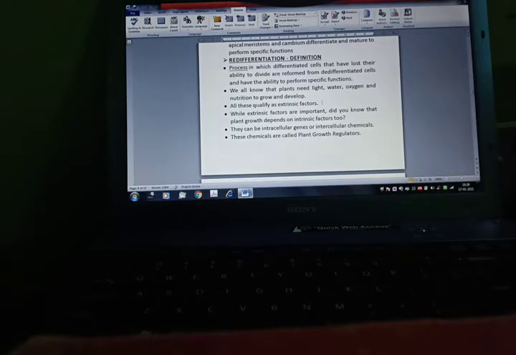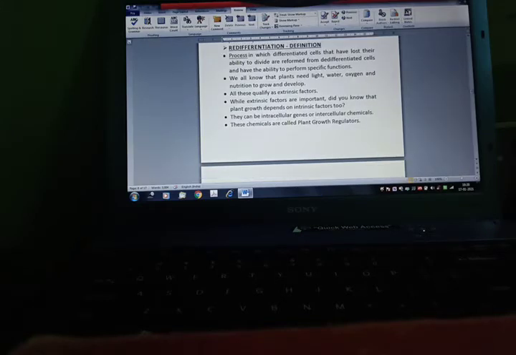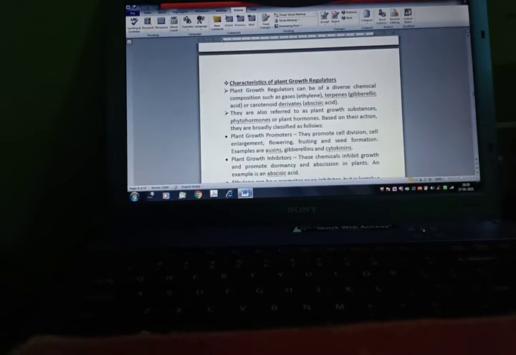We all know that plants need light, water, oxygen, and nutrients to grow and develop. All these qualify as extrinsic factors. While extrinsic factors are important, there can be intracellular genes or intercellular chemicals also. These chemicals are called plant growth regulators. Now, characteristics of plant growth regulators. Plant growth regulators can be of a diverse chemical composition such as gases, terpenes or carotenoids. They are also referred to as plant growth substances, phytohormones or plant hormones.